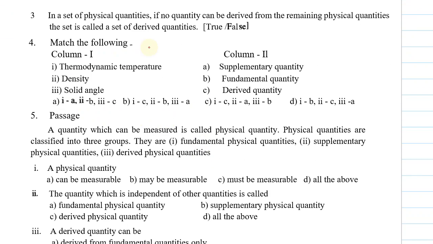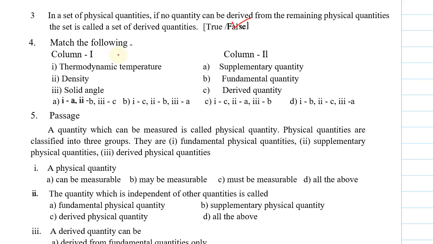In a set of physical quantities, if no quantity can be derived from the remaining physical quantities, the set is called a set of derived quantities. The answer is false, because derived quantities are derived from remaining physical quantities. He said no quantity can be derived from remaining physical quantities. So the answer is false.